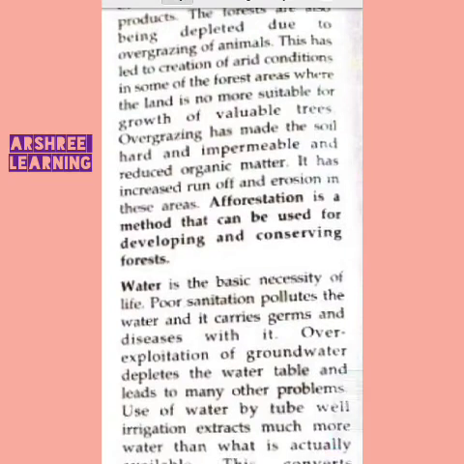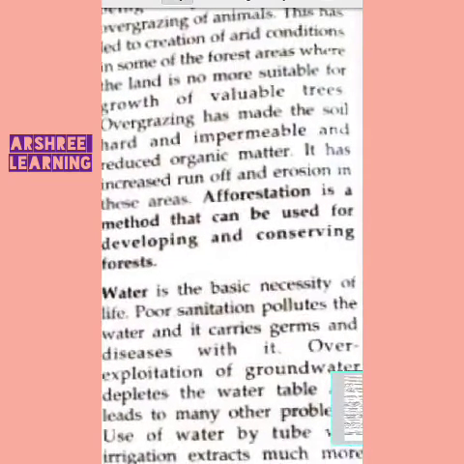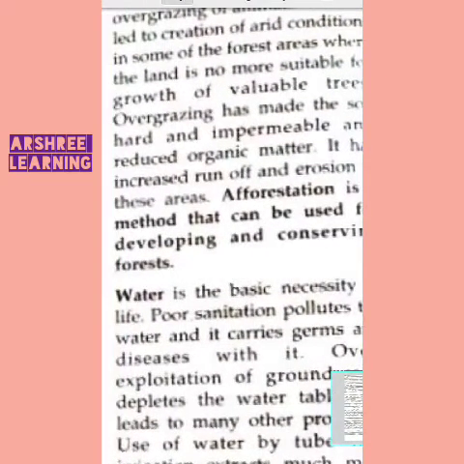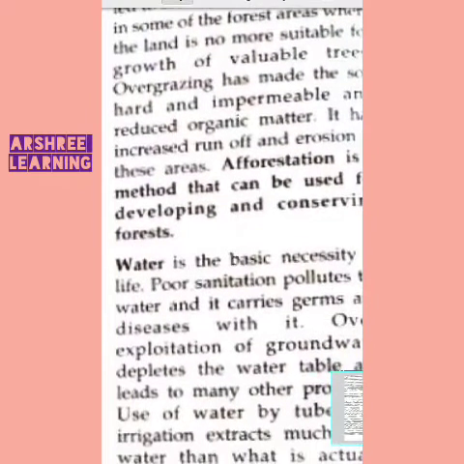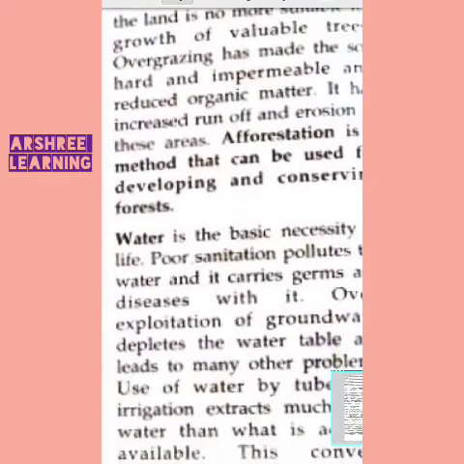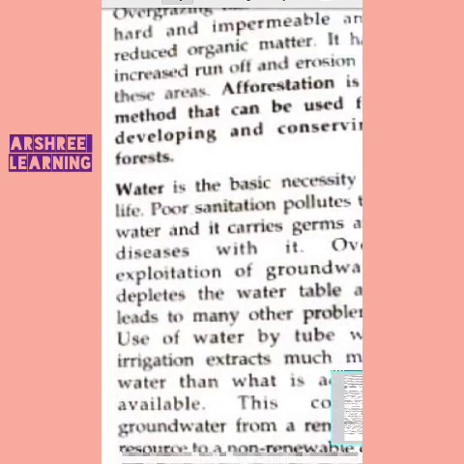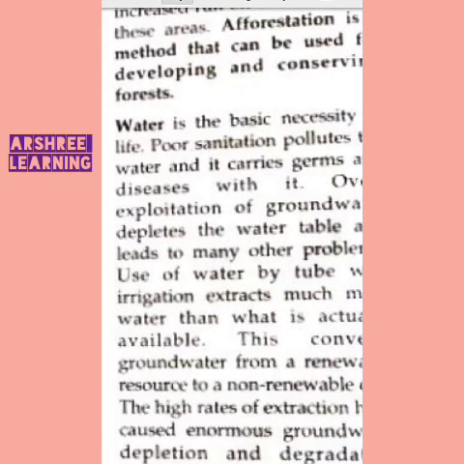Overgrazing: people leave their animals for grazing in the forest. This makes the soil hard and impermeable and reduces organic matter. So what is the solution? Afforestation is a method which can be used for developing and conserving the forest. Afforestation is the planting of trees, the planting of more trees.